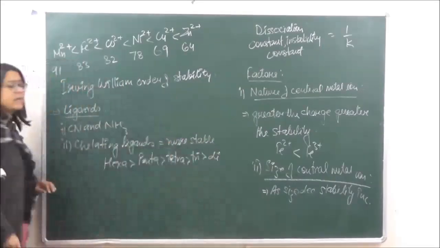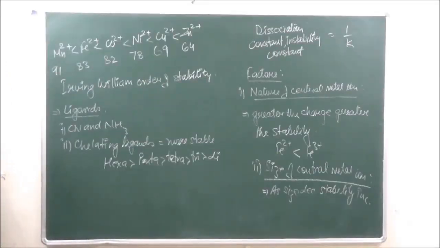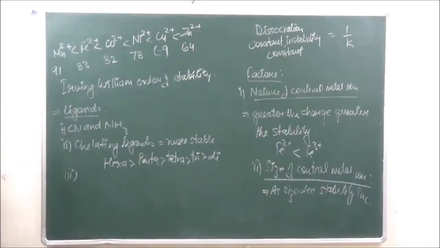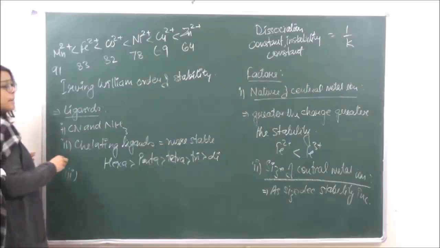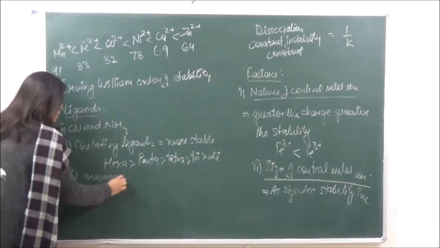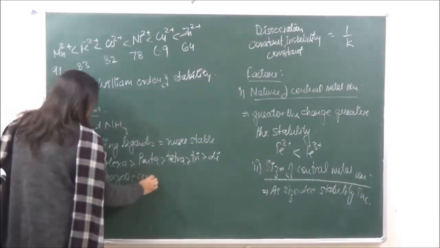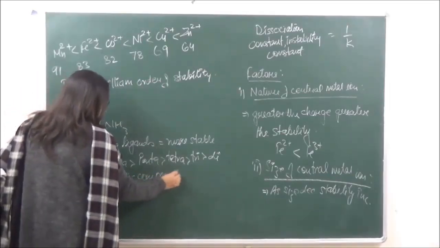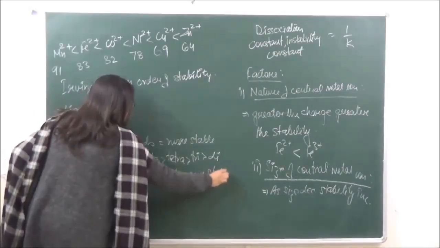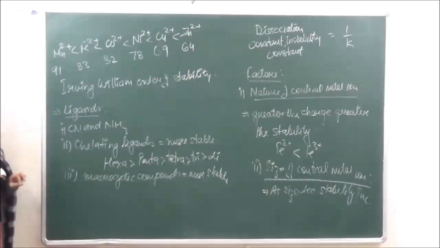So this is how the stability will decrease with respect to monodentate. ठीक है? Then number 3, all those which are going to form cyclic compounds are going to be more stable.